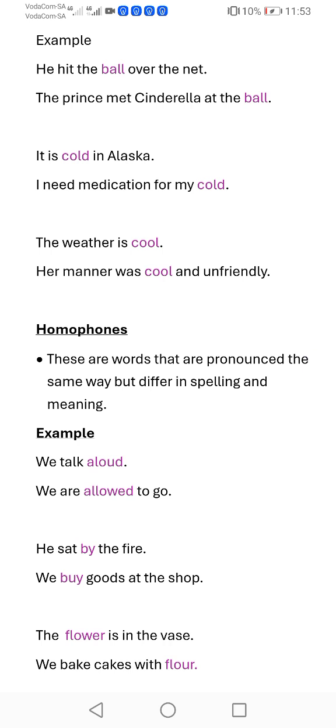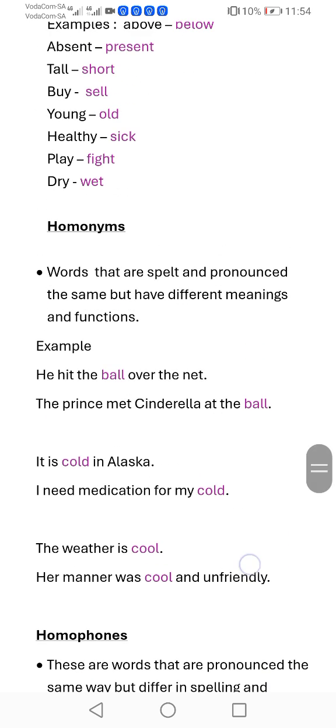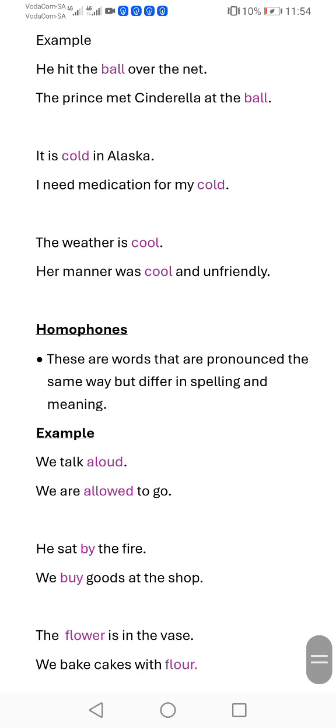Therefore, let's go to homophones. What are homophones? These are words that are pronounced the same way but differ in spelling and meaning. For example, I have two sentences which have the same homophones, but they're spelled differently and have different meanings in these sentences.